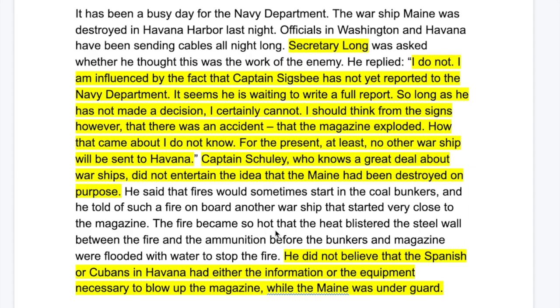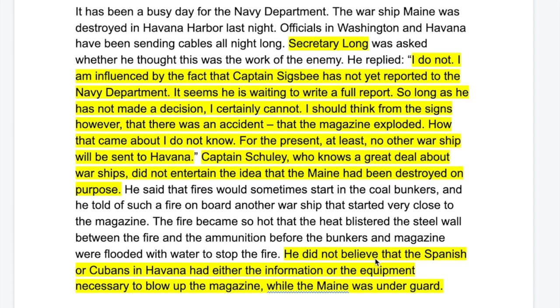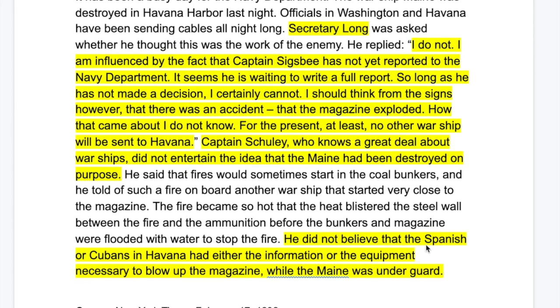The fire became so hot that the heat blistered the steel wall between the fire and the ammunition before the bunkers and the magazine were flooded with water to stop the fire. He did not believe, and this is important, that the Spanish or Cubans in Havana had either the information or equipment necessary to blow up the magazine while the Maine was under guard.